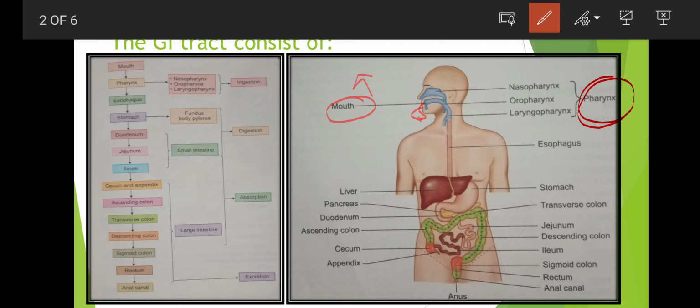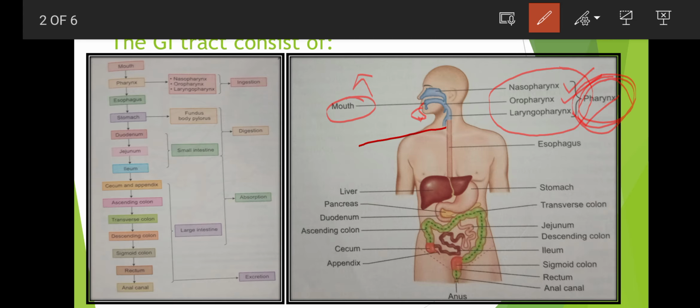The pharynx is the common passage of the GI tract and respiratory tract, and it is composed of 3 parts. First one is the nasopharynx, second one is the oropharynx and third one is the laryngopharynx.